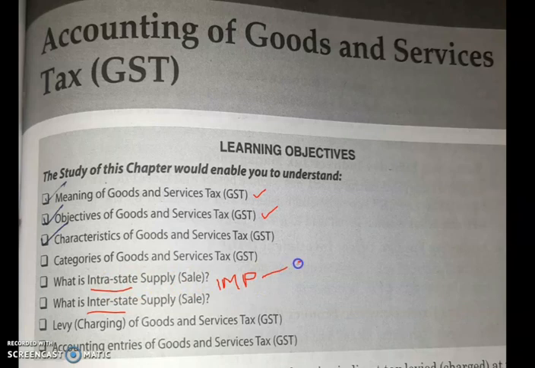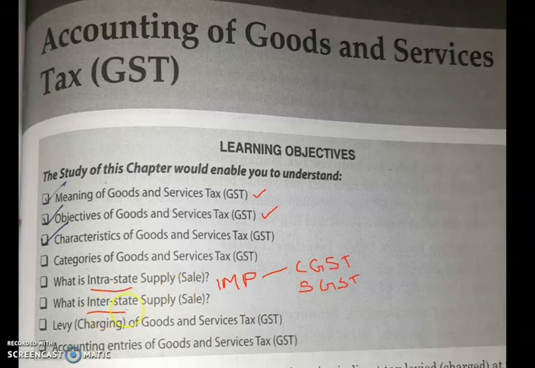So we have 2 categories of GST, that is CGST. CGST means Central Goods and Service Tax. And we have SGST, that means State Goods and Service Tax. So whenever there is intrastate, within the state purchase and sale of goods, we apply CGST and SGST. Some part of the tax will go to the central government and some part of it will go to the state government. For some goods it is decided how much should go, or partly half to central and half to state government.